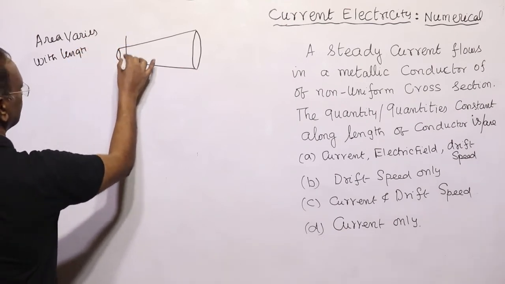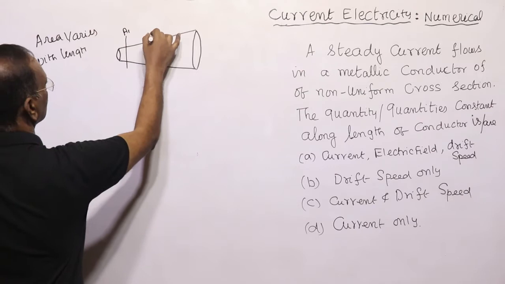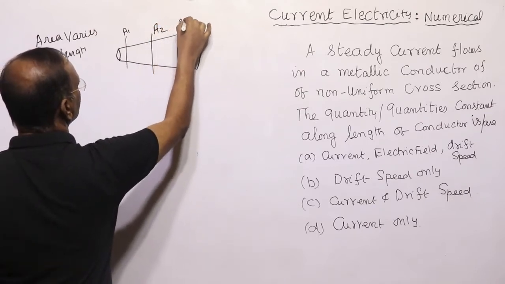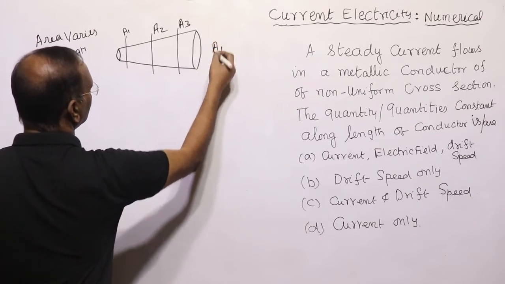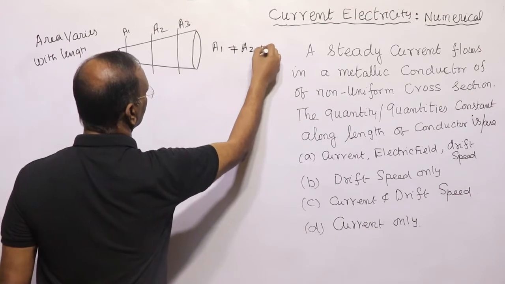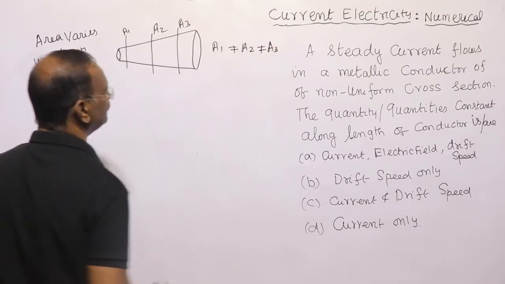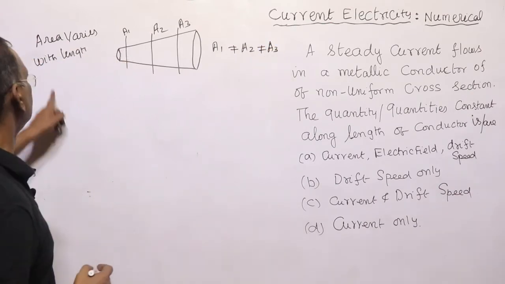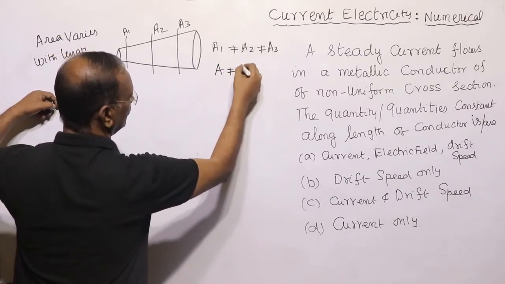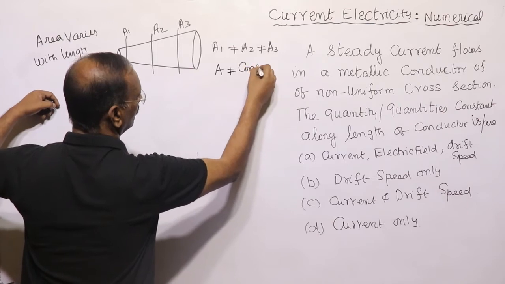Here area A1, here area A2, say here area A3 and so on, but A1 is not equal to A2 is not equal to A3. It is well understood. It means area is not constant across the length.